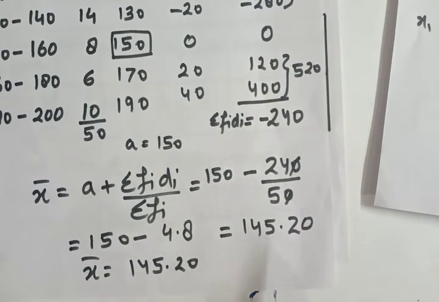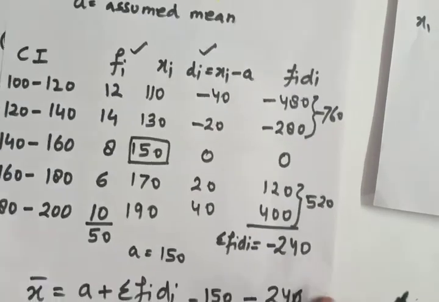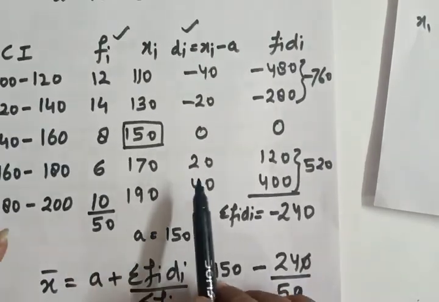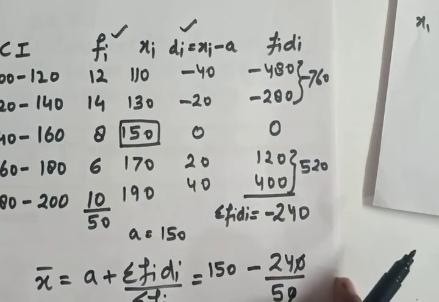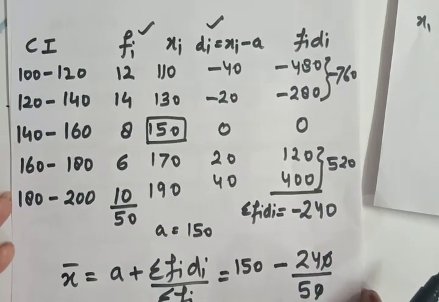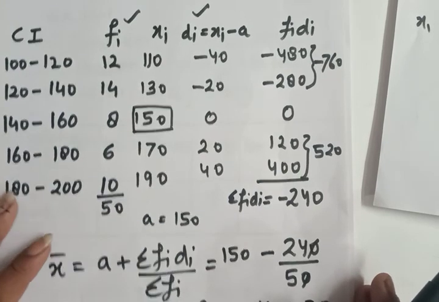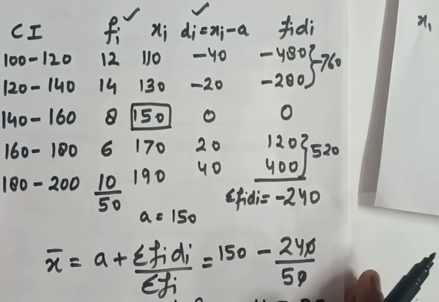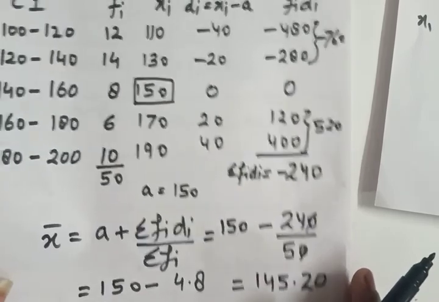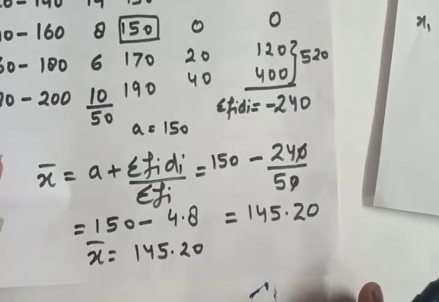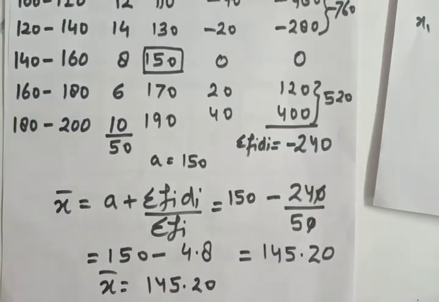The board never asks to find the mean specifically by the direct method or by the assumed mean method. But if the numbers are large and the calculation becomes large, you can go for the assumed mean method. For this year 2021, the board has skipped the step deviation method. So students should practice the assumed mean method and the direct method to find the mean. I hope it is clear. Thank you, students.